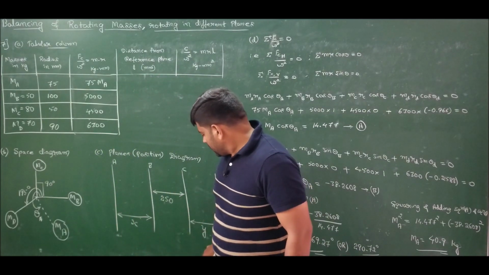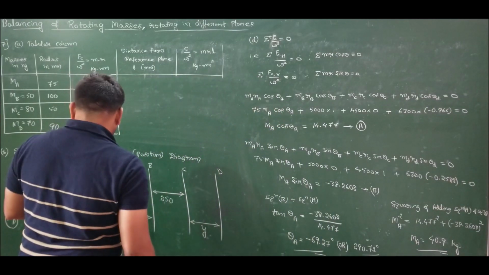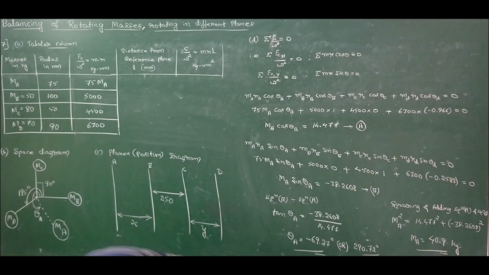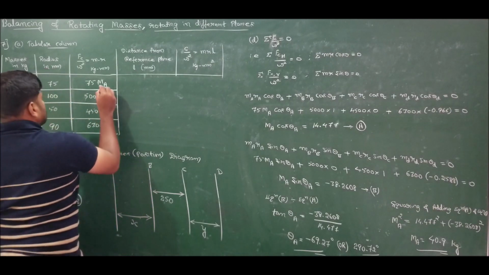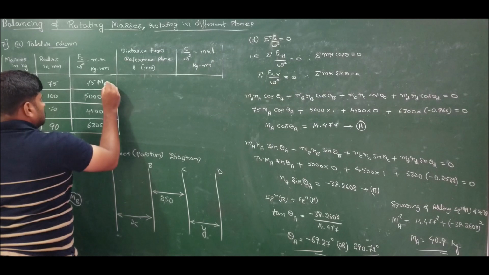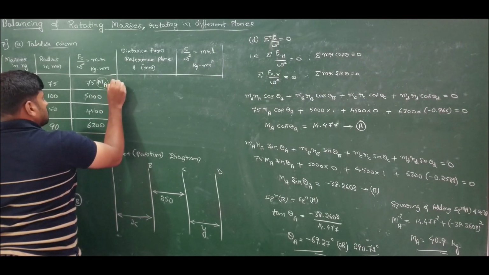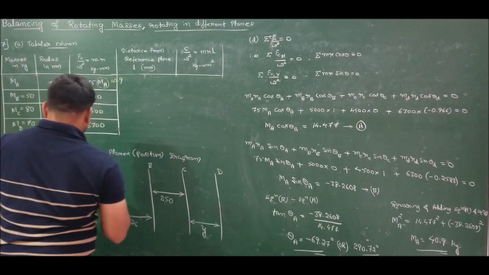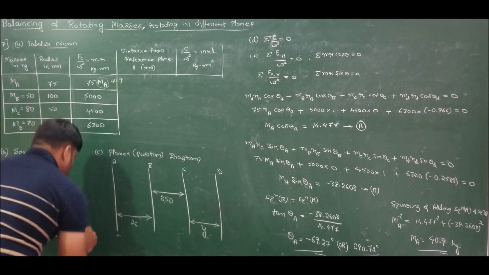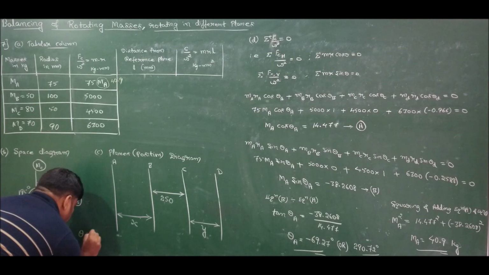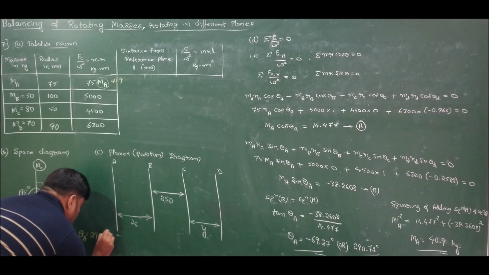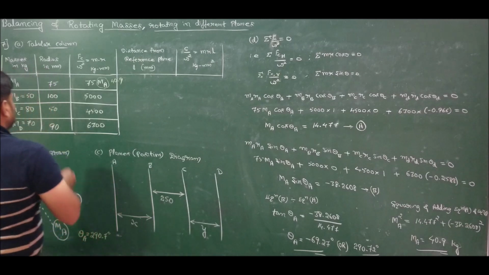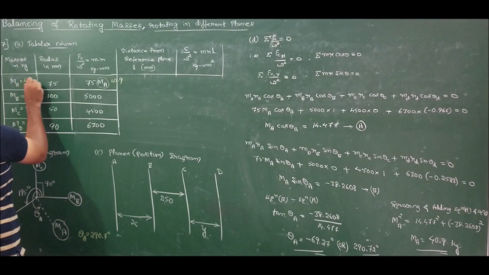Later we will calculate the value of X and Y. So before that, I am getting MA as 40.9, and we got theta A as 290.7 degree. So I can write it here, 40.9.